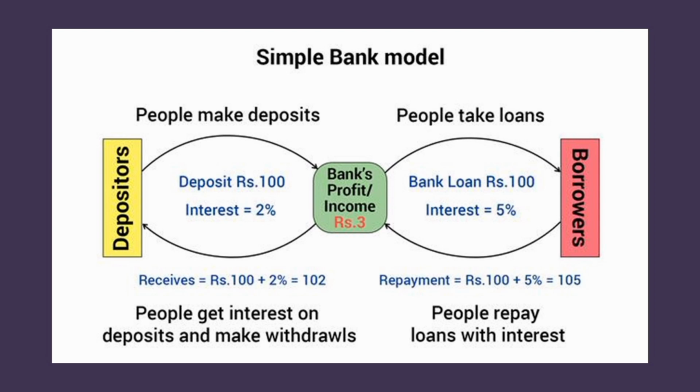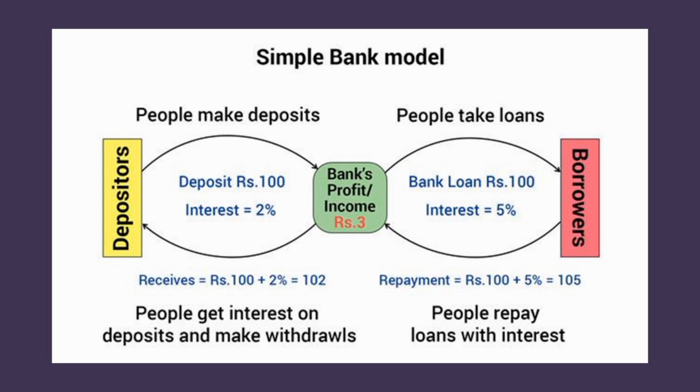If we take an example, the people make a deposit of rupees 100 to the bank. The bank will give 85% of that deposit to the borrower, and the bank will keep 15% to itself. The interest rate on the loans is higher because the bank has to take some income for itself, and it also has to give some interest to the depositors who withdraw their money.